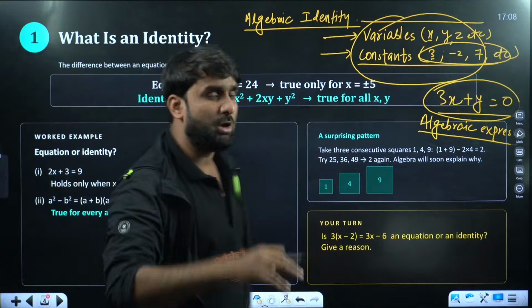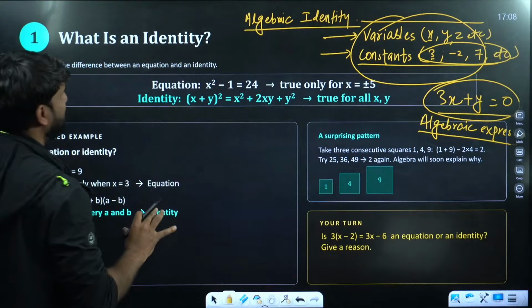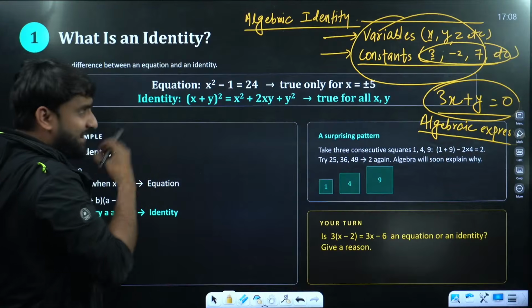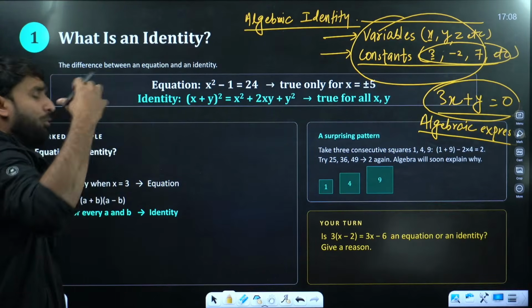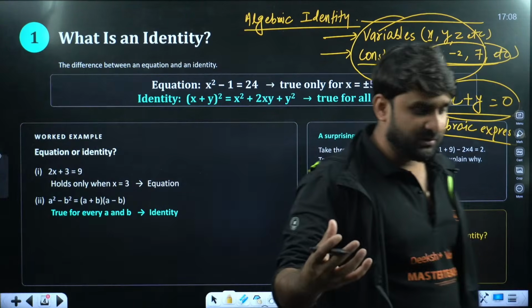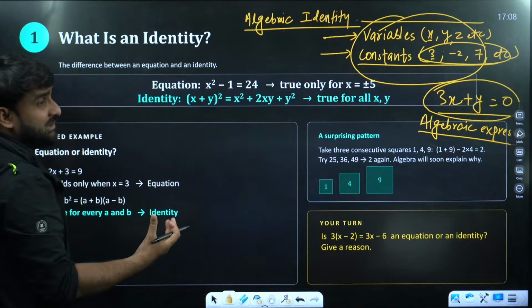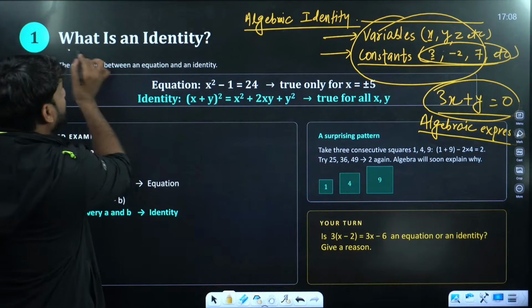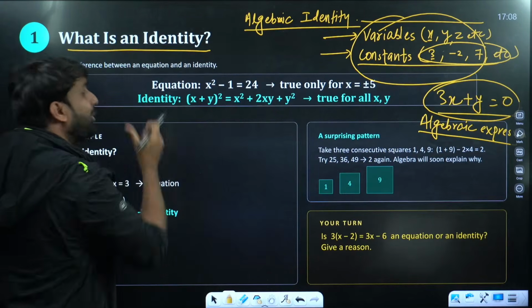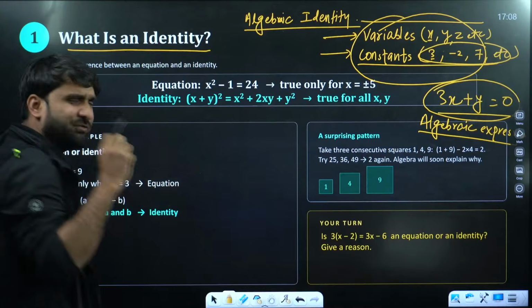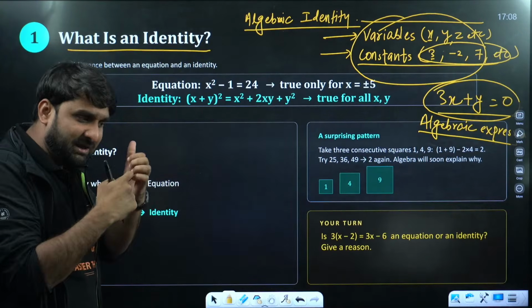Now moving ahead. Now my dear champion, there is a very important thing that I want to tell everyone. Most of the students are having confusion. They don't know how to differentiate between identity and equation. Let me tell you what is called an identity and what is called an equation. Listen champion, there is a very basic difference between identity and equation.